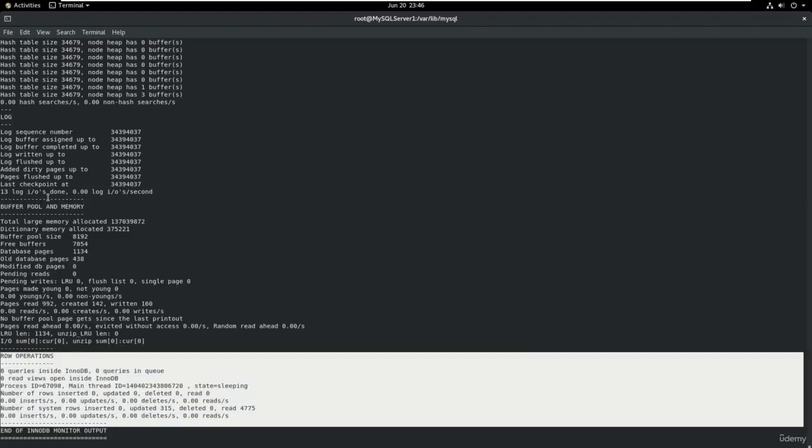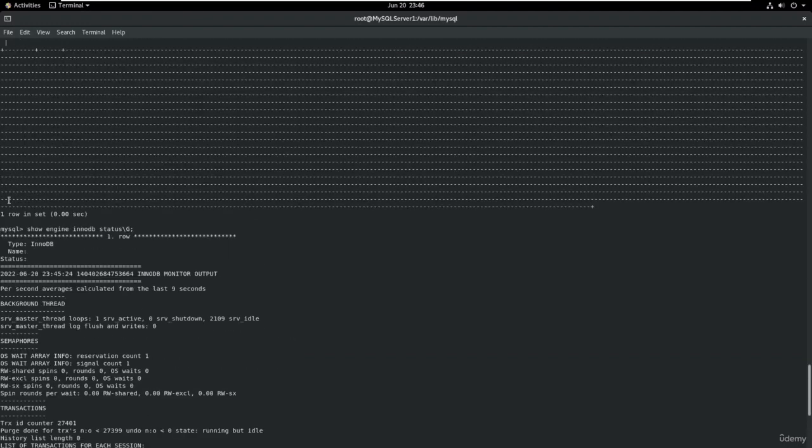Now if we had any foreign key issues or deadlock issues happening on our MySQL, then that information would have been there, but as we don't have any, we don't see it in the engine InnoDB status. Engine InnoDB status is a very powerful tool, or log I should say, for us to diagnose many problems.